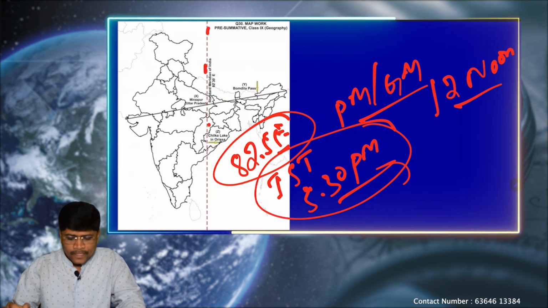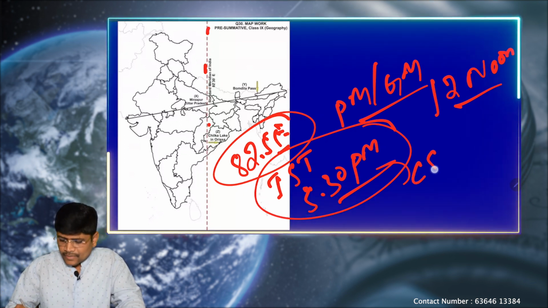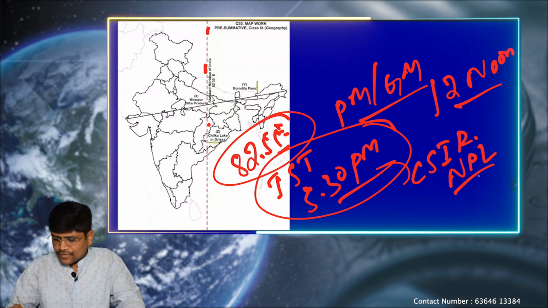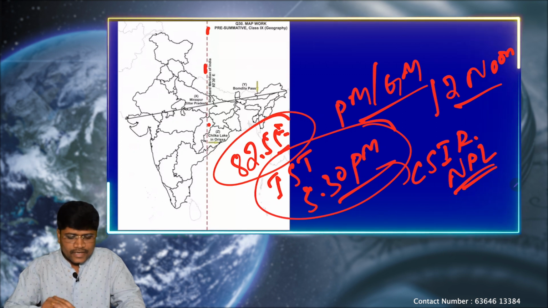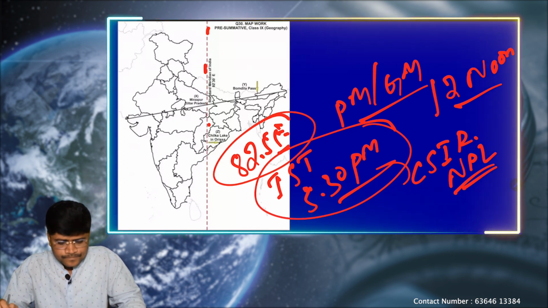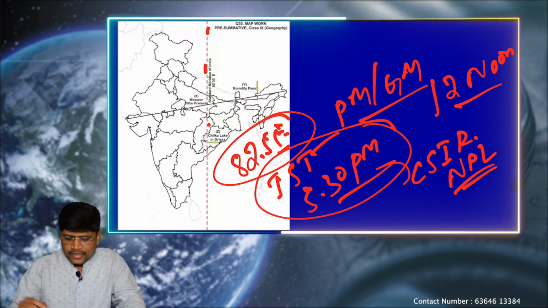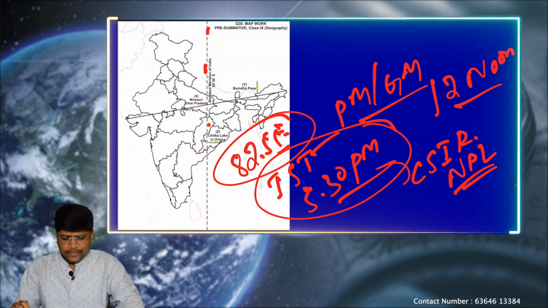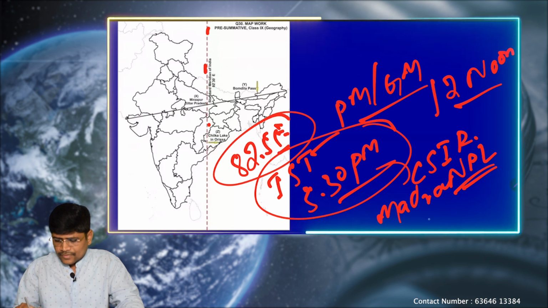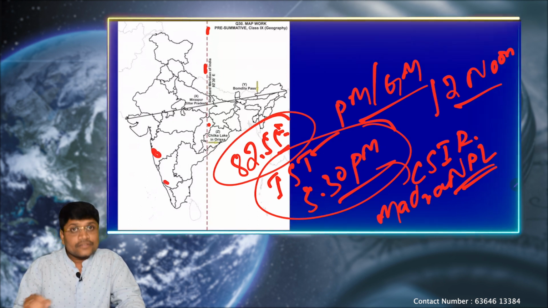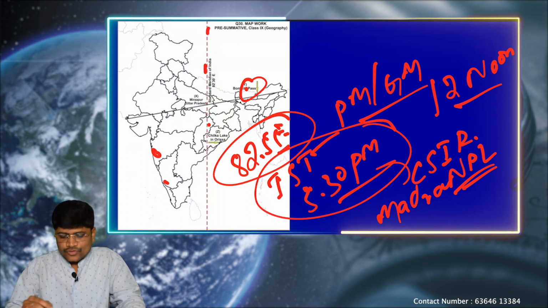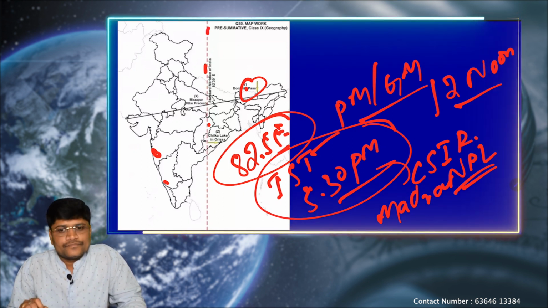So this Indian Standard Time is maintained by the Council for the Scientific and Industrial Research along with the National Physics Laboratory. These are maintaining our Indian Standard Time. Before the Indian Standard Time, we were using mostly local times like the Madras timings, even the Bombay timings, and most of the tea plantations in the Assam region used the chai bagan time. Okay.